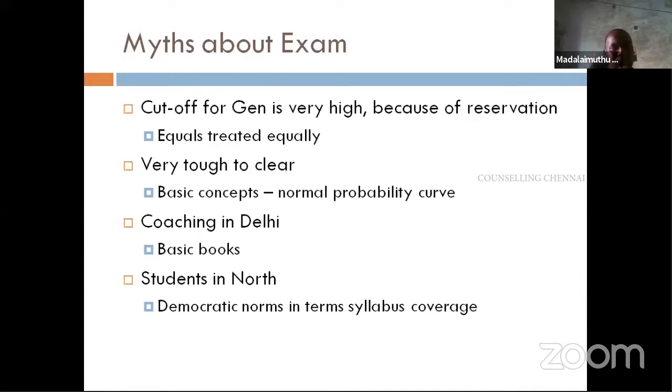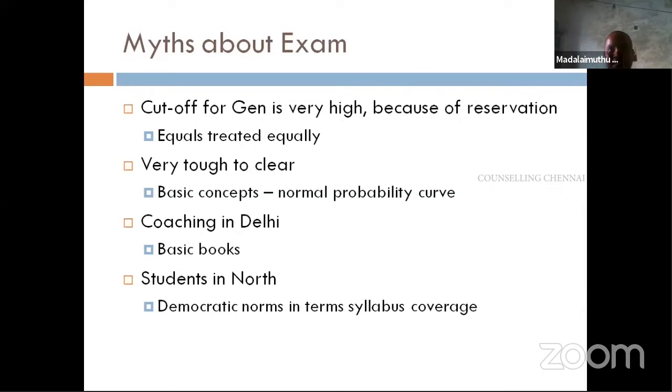So what I mean to say is, yes, there are difficult questions, but if we are thorough with the basic concepts which are required for that particular subject or that particular exam, what is given in the syllabus, and if we are familiar with the basic concepts, minimum 45%. So out of 100, we'll get minimum 45 questions. So when you are getting minimum 45 questions correct, you are almost in the race. You are sure to get it, so look at the questions which you are familiar with, rather than the random questions. You need not chase them.